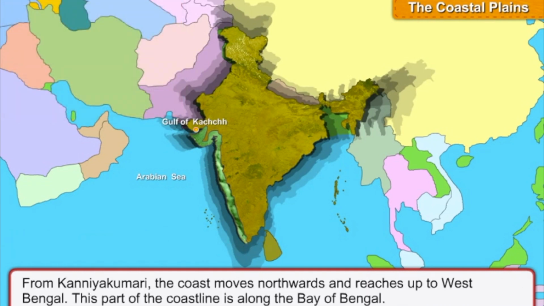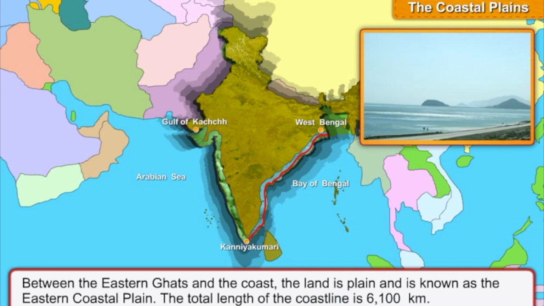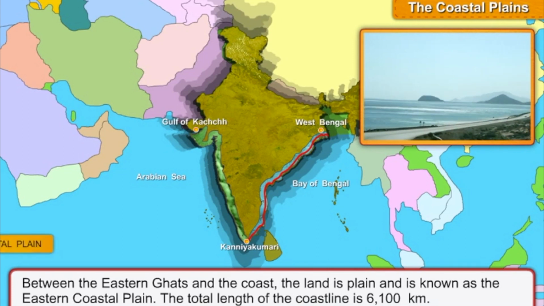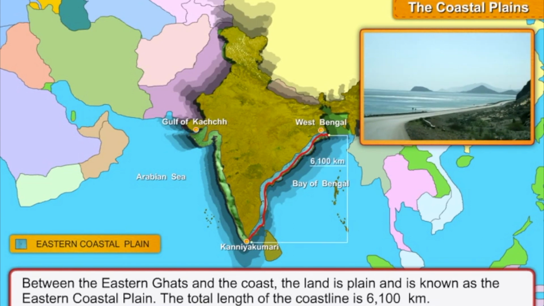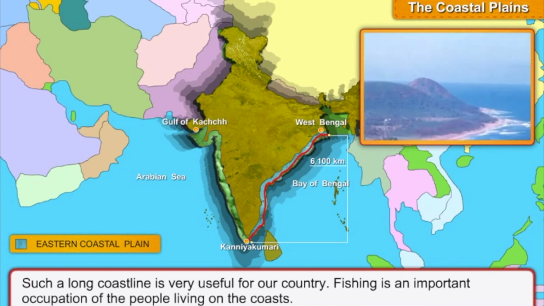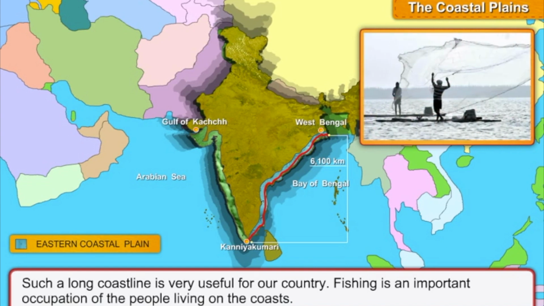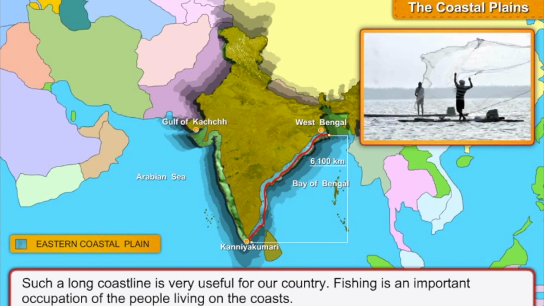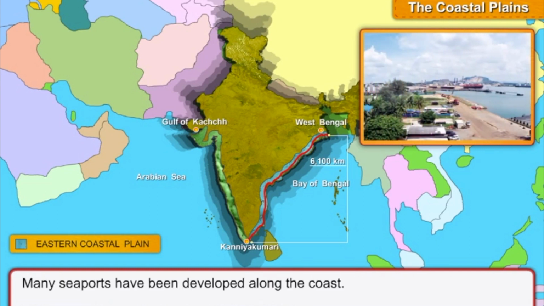From Kanyakumari, the coast moves northwards and reaches up to West Bengal. This part of the coastline is along the Bay of Bengal. Between the Eastern Ghats and the coast, the land is plain and is known as the Eastern Coastal Plain. The total length of the coastline is 6,100 kilometers. Such a long coastline is very useful for our country. Fishing is an important occupation of the people living on the coast. Many seaports have been developed along the coast.